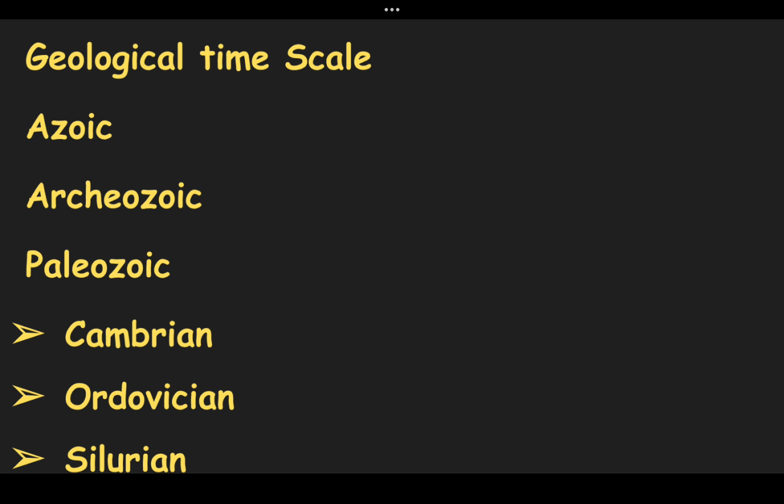Now this time is divided into periods, and there are a total of 6 periods. First is the Cambrian. It is the first geological period of the Paleozoic era. It lasted 53.4 million years. It was a time of greenhouse climate conditions with a high level of atmospheric carbon dioxide and low levels of oxygen in the atmosphere and the seas. It marked a profound change in life on Earth. Now, multicellular organisms became common.